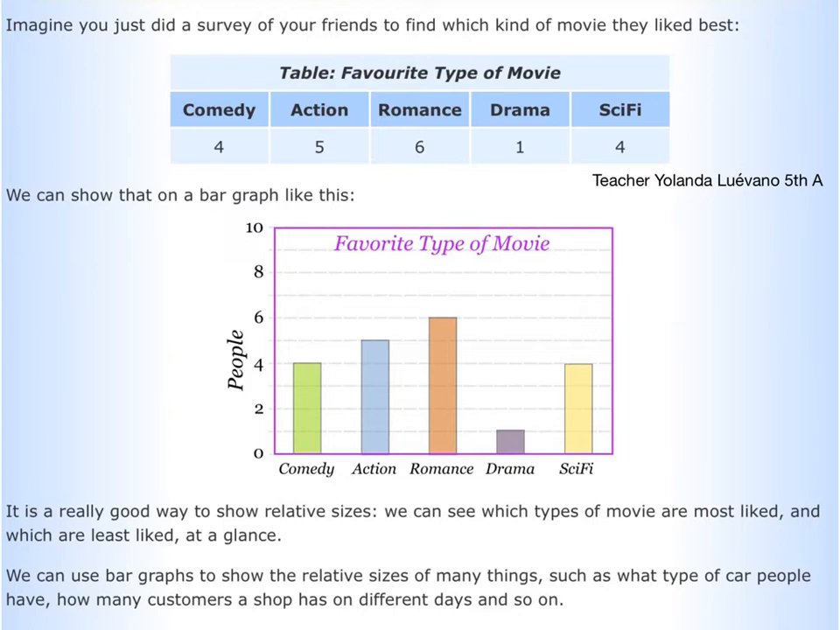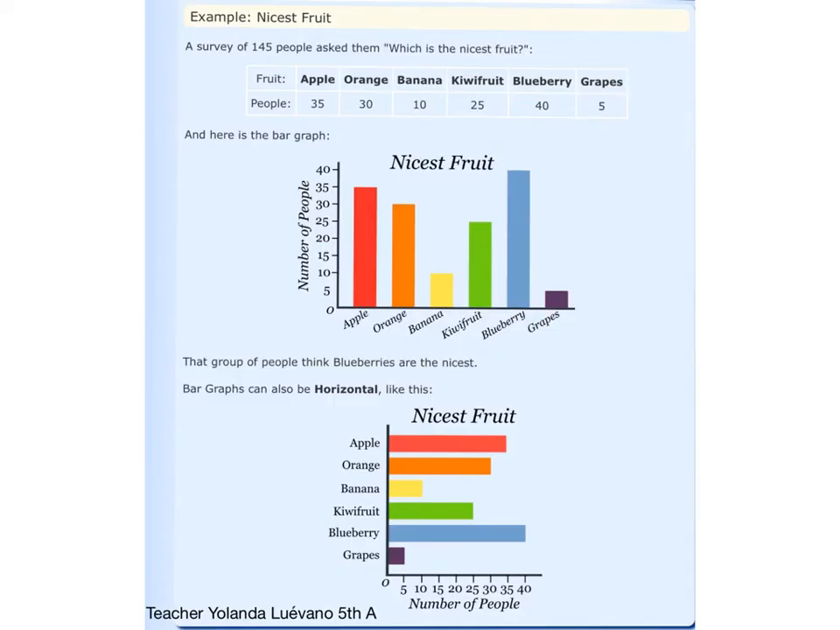We can use bar graphs to show the relative sizes of many things, such as what type of car people have, how many customers a shop has on different days, and so on. So that's really a great idea to show data to people. Data or data, those are the 2 possible pronunciations.